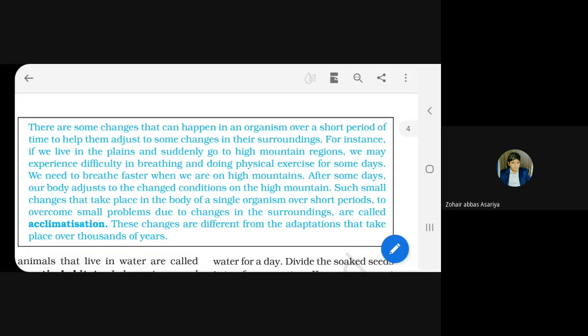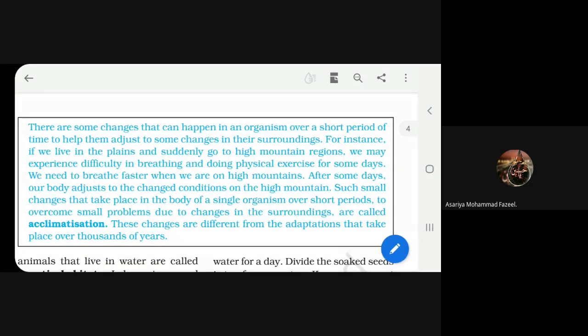These changes are different from the adaptations that take place over thousands of years. Now see, concentrate on the last line. These changes are different from the adaptations that take place over thousands of years. Now first of all, tell me about adaptation. What do you understand by adaptation?